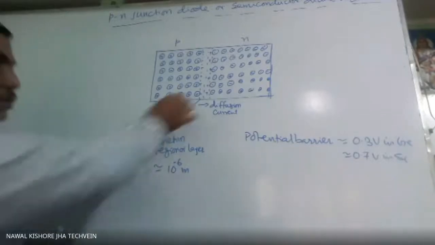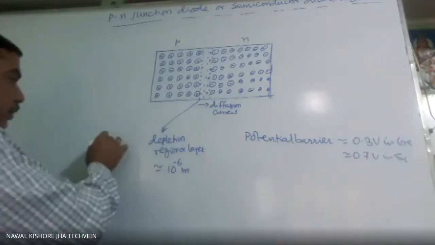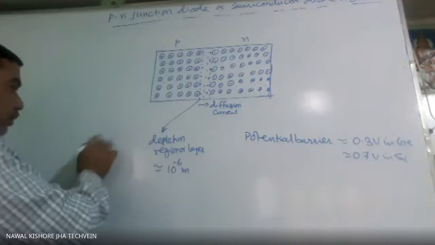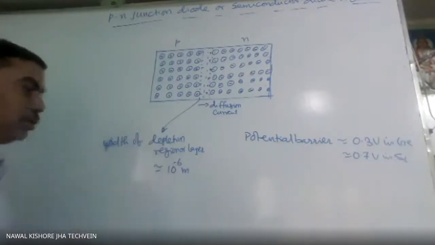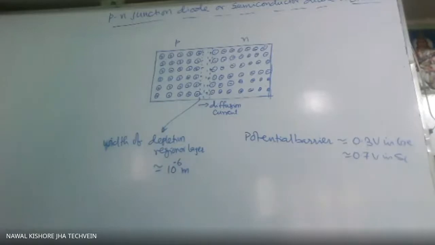The thickness of this layer, or width we can say. So the width of this depletion region or depletion layer is of the order of 10 to the power minus 6 meter.